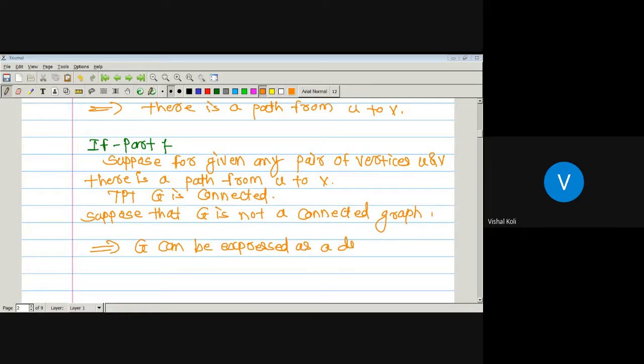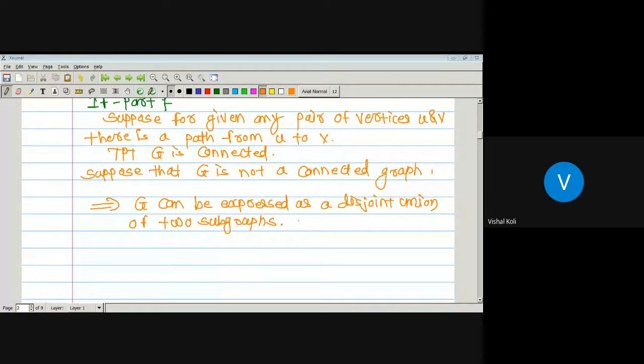We will consider these two subgraphs G1 and G2, and let U be any vertex of G1 and V be any vertex of G2.